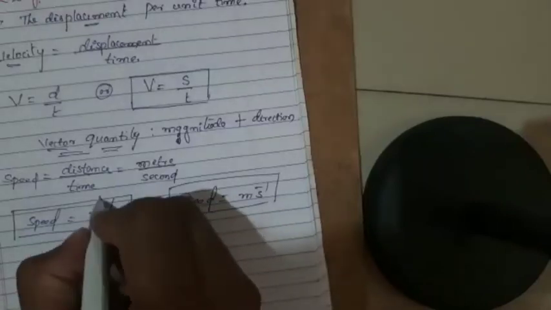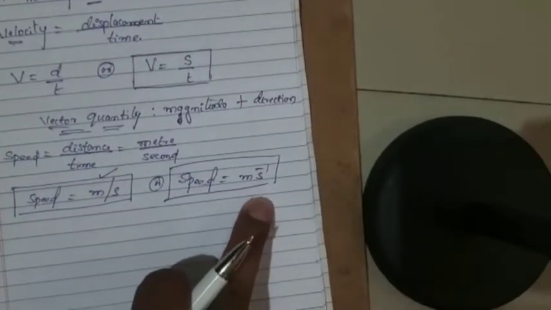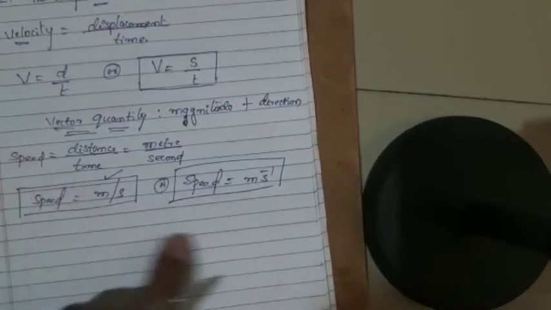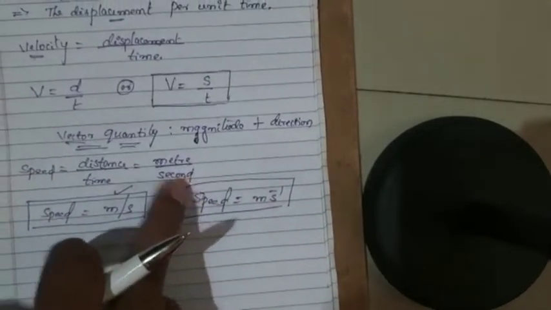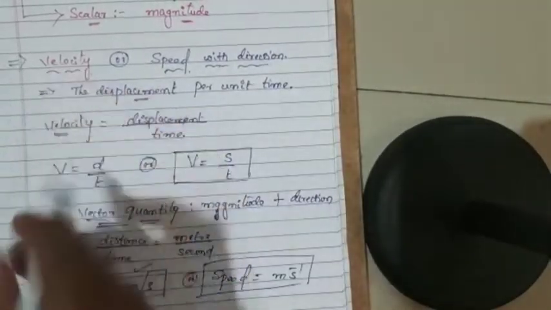Follow this format to represent the SI unit of speed, or I can follow this format, isn't it? So this is the SI unit for speed. Then how can we write the SI unit for velocity? So how do we write the SI unit for velocity?